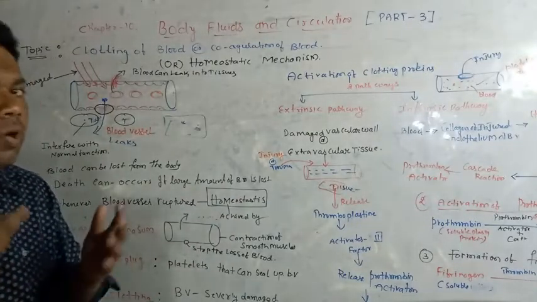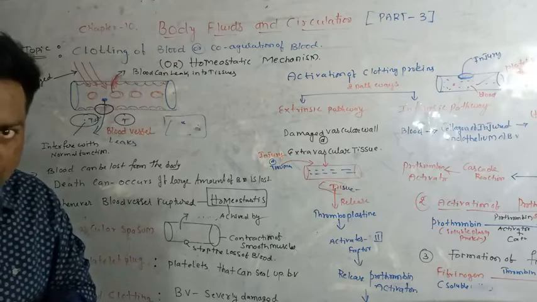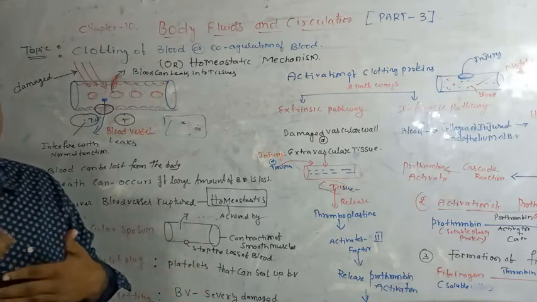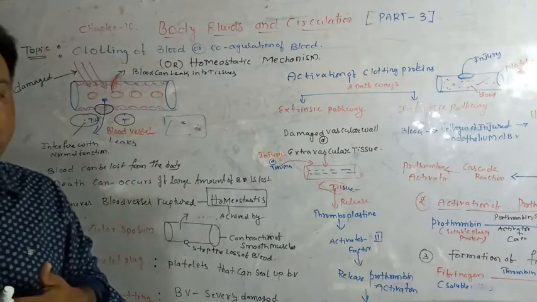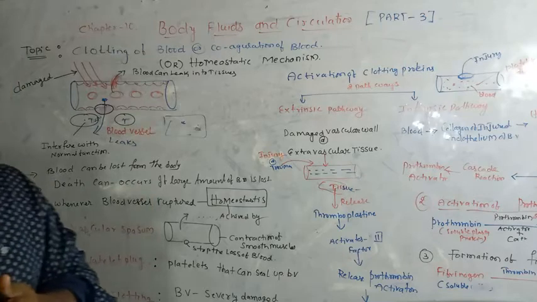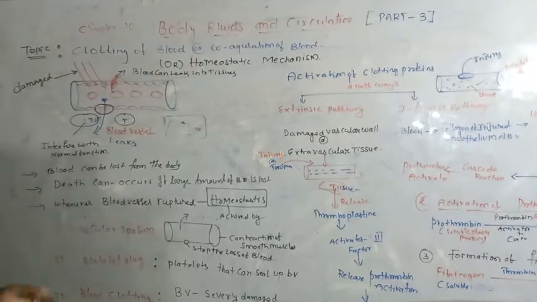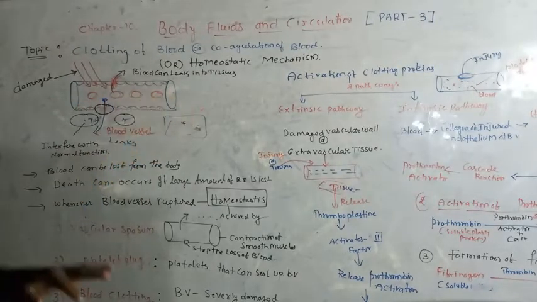Generally we have 5 to 6 liters of blood in adult human beings. Due to injuries and accidents, a lot of blood can be lost outside of the body. So it is dangerous to human beings. Death can occur if a large amount of blood is lost.